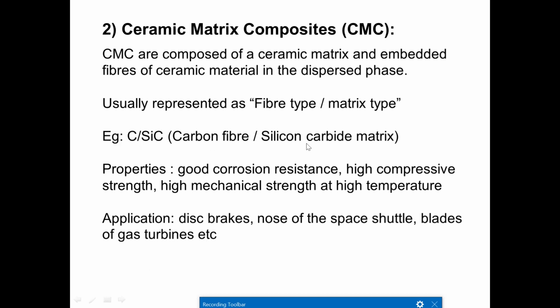So it is usually represented as fiber type or matrix type of composite materials. Example: C bar SiC, carbon bar silicon carbide, carbon fibers in silicon carbide matrix. We are going to call it a ceramic matrix composite. Properties are: good corrosion resistance for ceramics, high compressive strength, high mechanical strength, and high temperature bearing capacity for ceramic matrix composite.